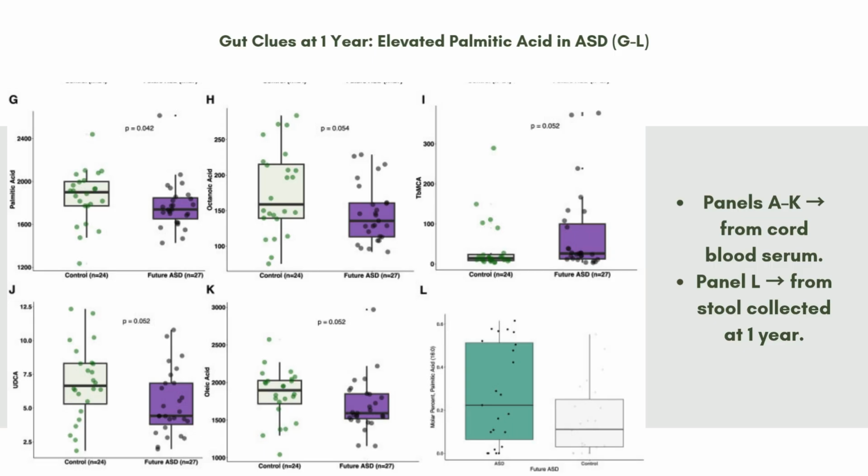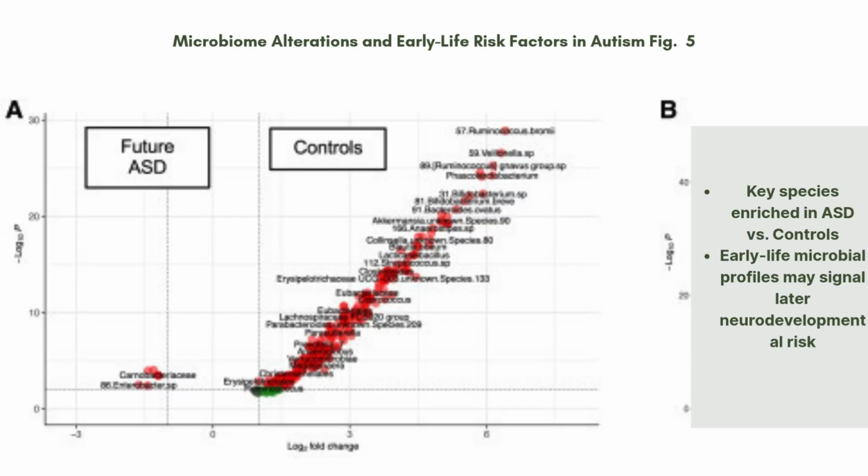So this provides a potential window for early screening and intervention. I wanted to include this volcano plot. It illustrates the differential abundance of microbial species in the first year of life between children who later develop autism and their matched controls. Each dot represents a species, and the x-axis shows the log two-fold change, while the y-axis shows the negative log 10 of the p-value.